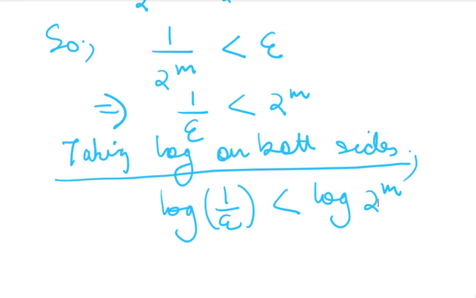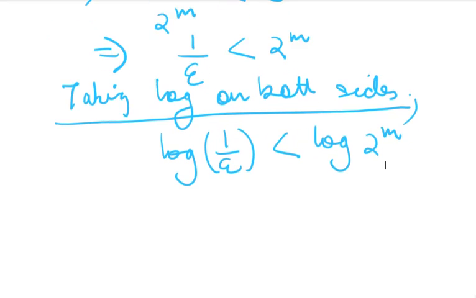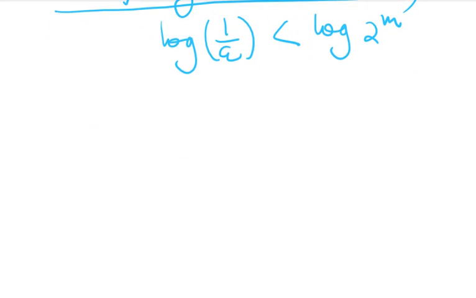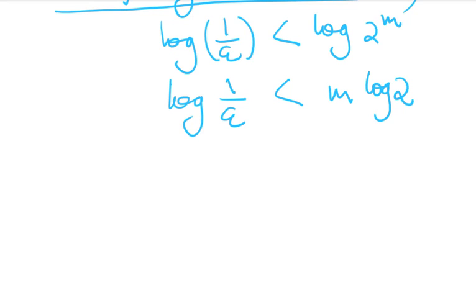Now from here, log 1 by epsilon is less than m log 2. If you notice, how did the m log 2 come? Simple. We know the logarithm rule: the power comes in front.